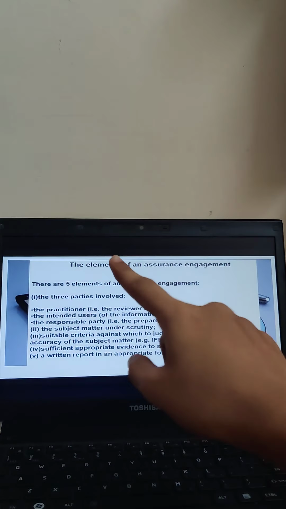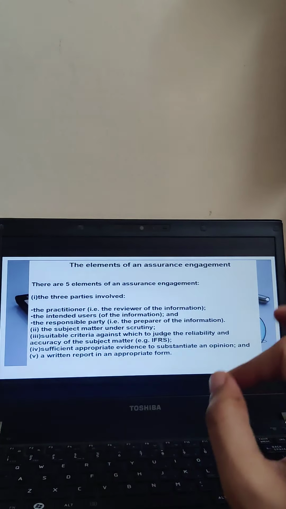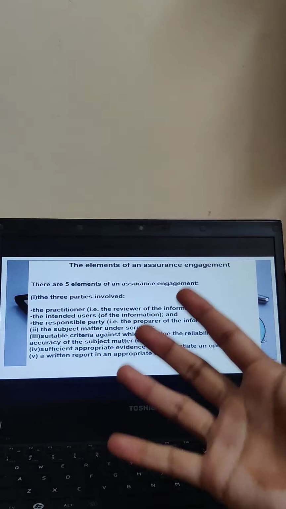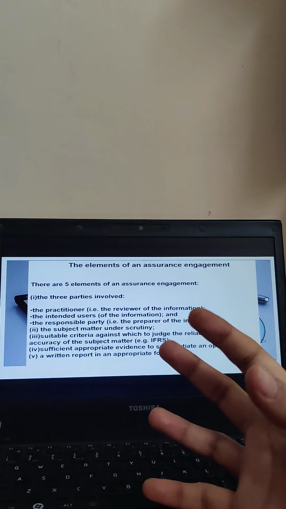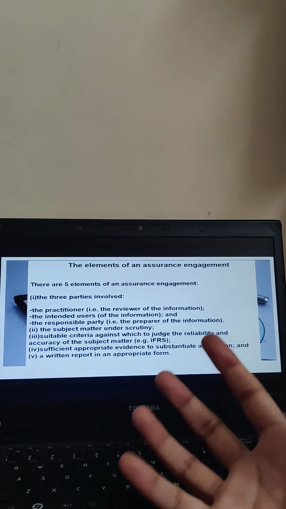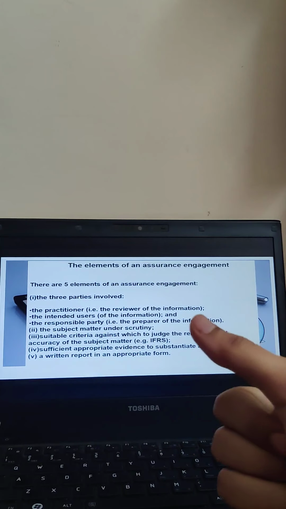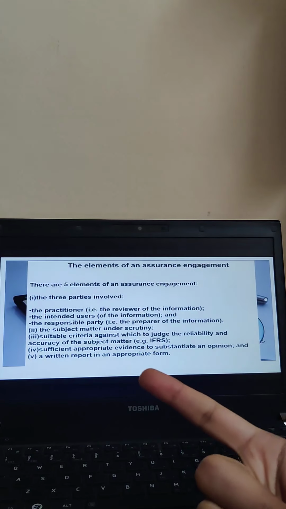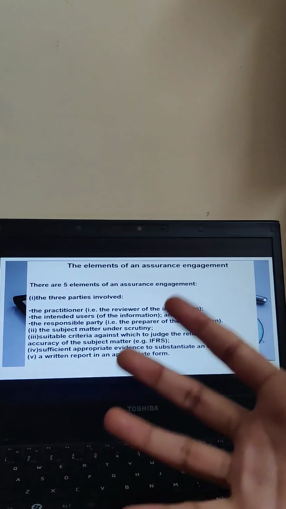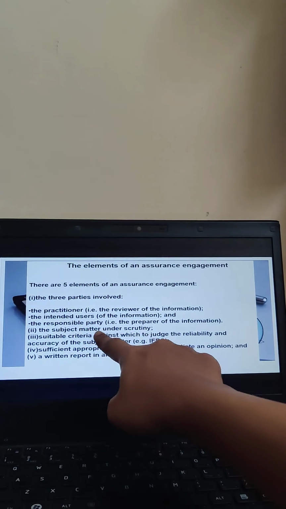Practitioner, as I told you, is the auditor. Please write it down in your notes. Practitioner is the auditor. Intended users are basically those people to whom the audit report is submitted, someone who is using the report. It could be, for example, your shareholders, your creditors, the general public, or those people who are involved with the company. Now the responsible party.